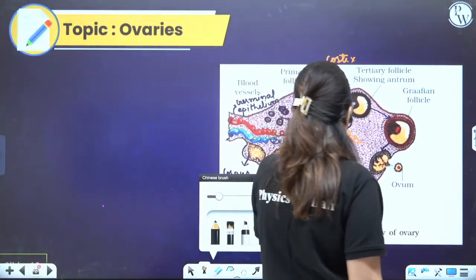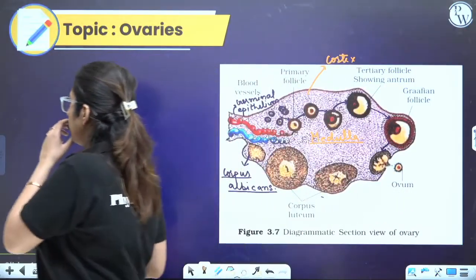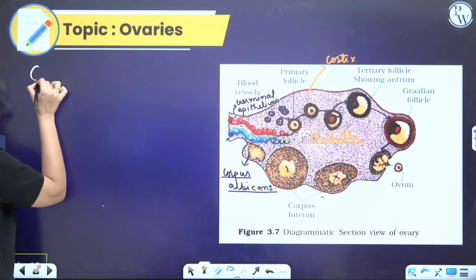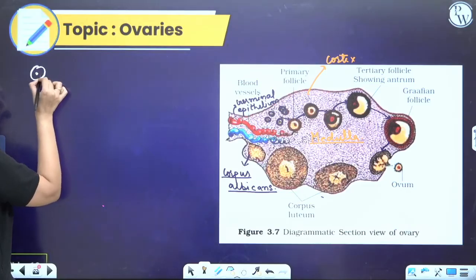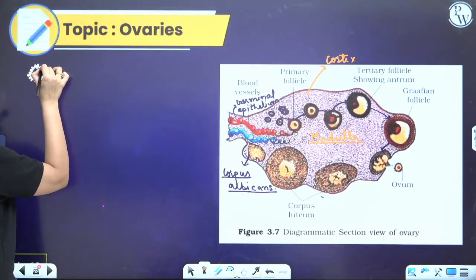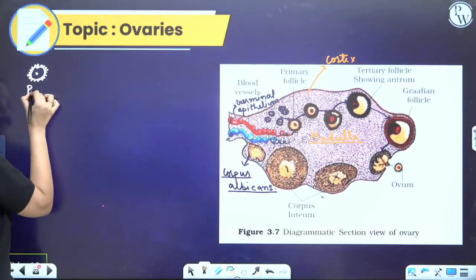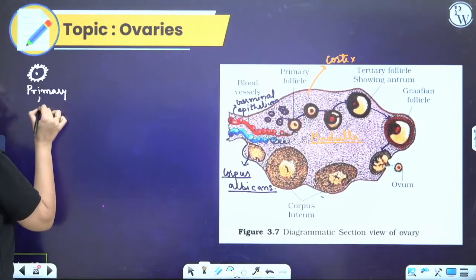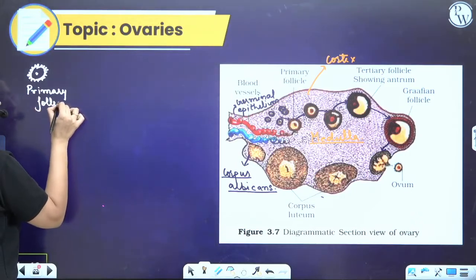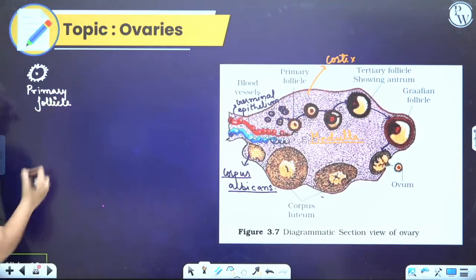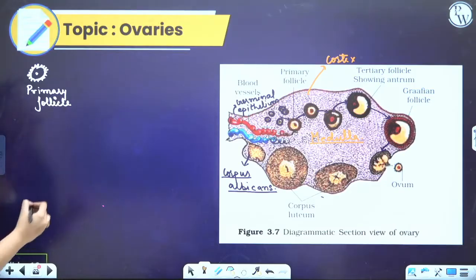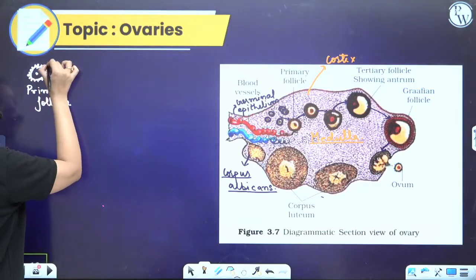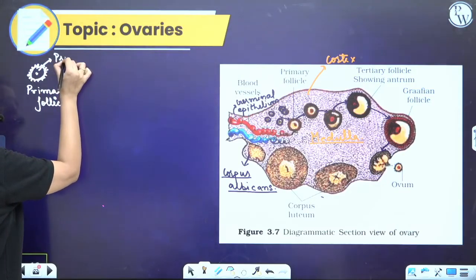Now let's have a look. This is the primary follicle. Here, it has the structure which is the primary oocyte.